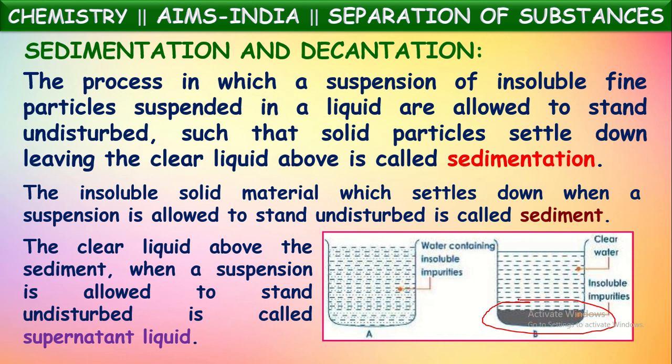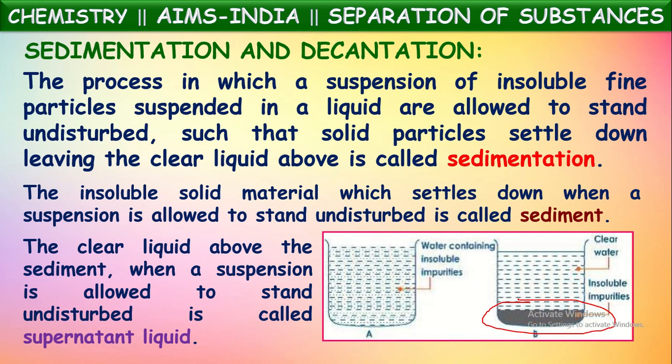For example, if chalk powder or some talcum powder is mixed into water, it won't dissolve in water, as we know, but it will be suspended in the liquid. If we take a glass of water, add some chalk powder or dust to it, and mix it well, we can see the suspension of these solid particles in the water.